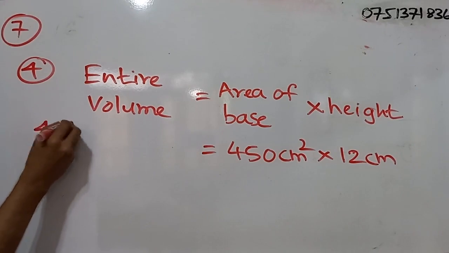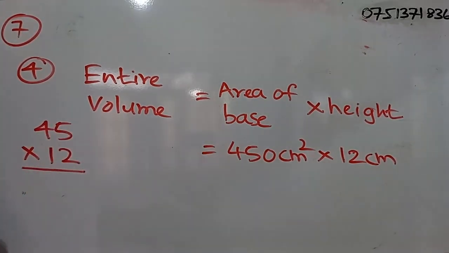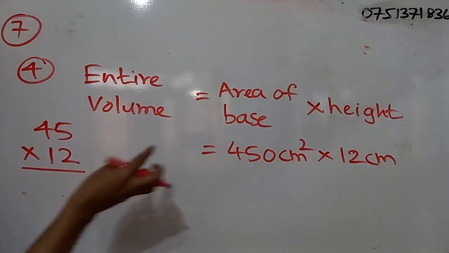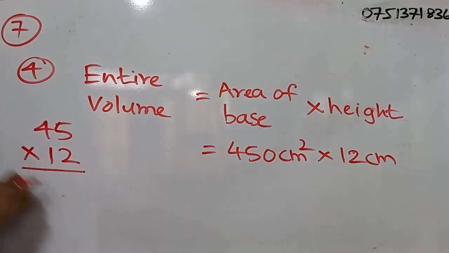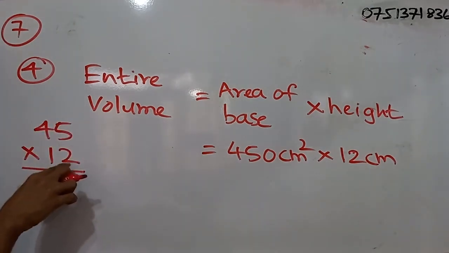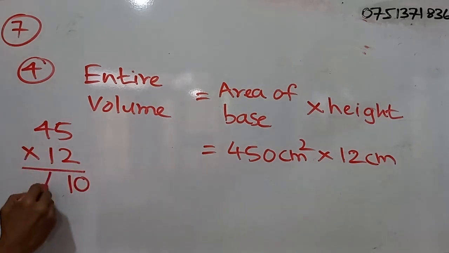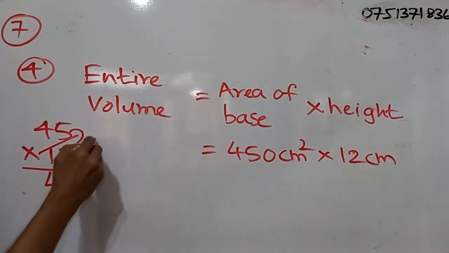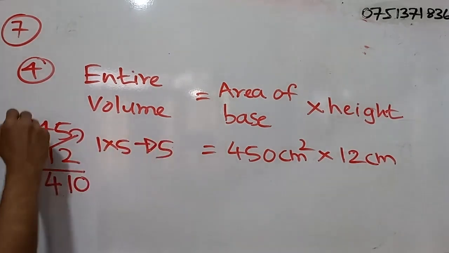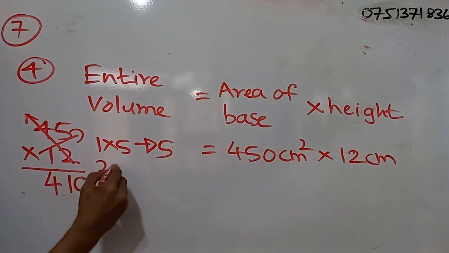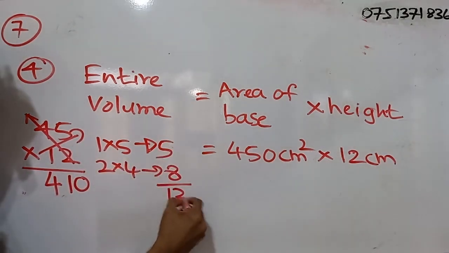So we will take 45 and multiply that by 12. Right? Then when we get the value, we will multiply it by 10. Right? So we will use a short method regarding multiplications. Right? So 2 times 5, that is 10. 1 times 4, that is 4. Now we will cross multiply. 1 into 5, that will be 5. So in this direction we will cross multiply. 2 into 4, we get what? 8. 5 plus 8, that is 13.